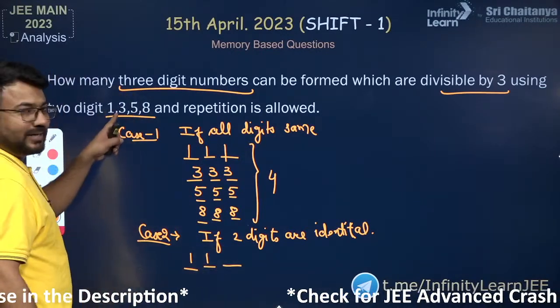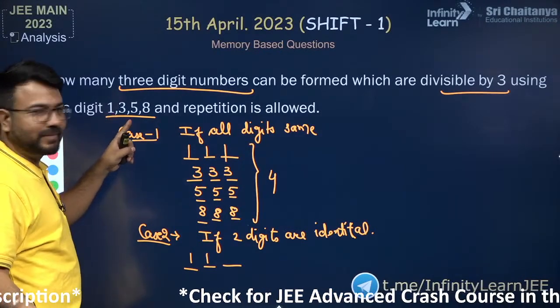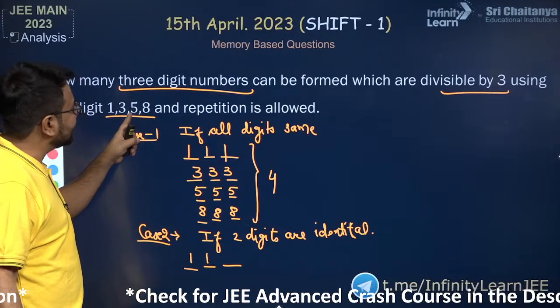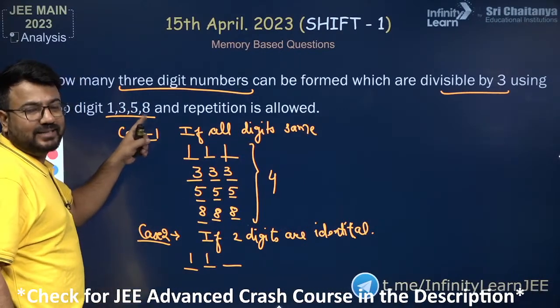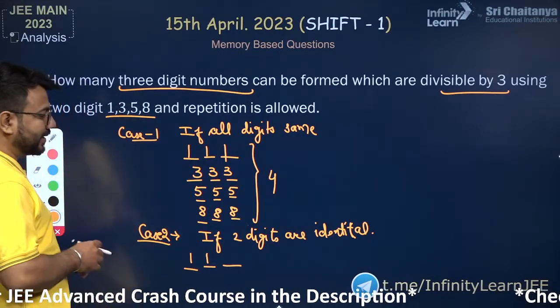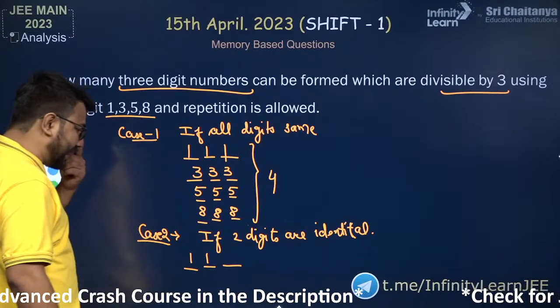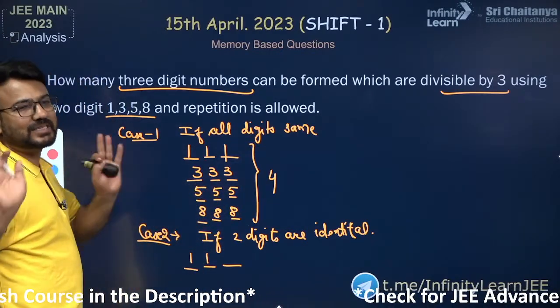If I keep the third digit 3, then it will not be divisible by 3 because the sum is not divisible by 3. If I keep the third digit 5, then also not. If I keep the third digit as 8, then also not. So if 2 digits are identical, using 1 1, you cannot create a number that is divisible by 3.